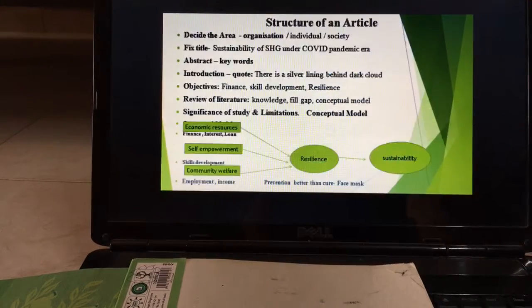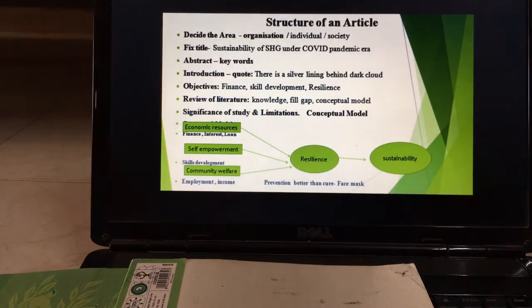Now the next one is the structure of an article. This is a very, very important thing which we all should know. When I decide the structure of an article, the first thing I have to keep in mind is to decide the area. When I say area, maybe we can take a topic on an organization, an individual, or the society. So we have to decide. I have decided on an organization. Then I have to fix the title. The title I am giving here is Sustainability of Self-Help Group Under the Pandemic Era. That is the title I have chosen.